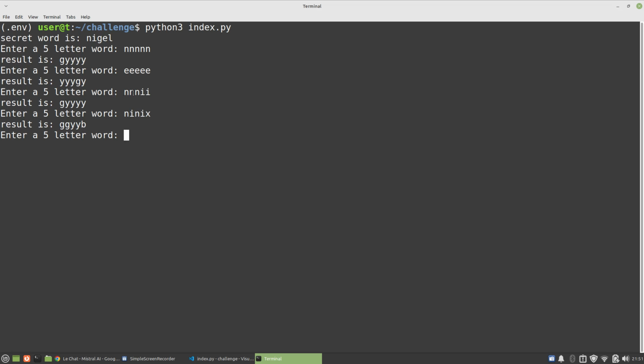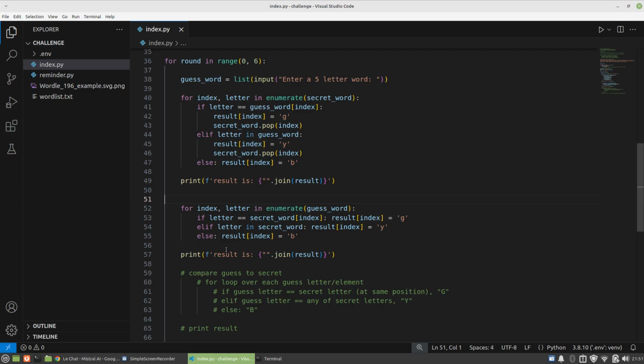For the N, we want to be done with it. We don't want two more Y's. And then the I, we know that it's out of position, but we only want to know that once. Instead, it gets reported twice. So both when we get a G and when we get a Y, we want to be done with that. If I show you my code now, I'll show you how I've done that.